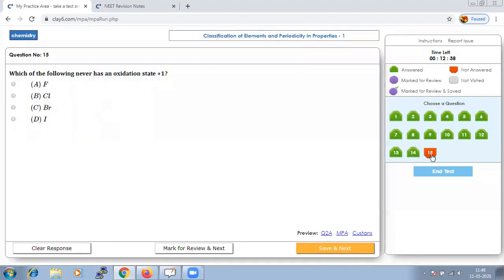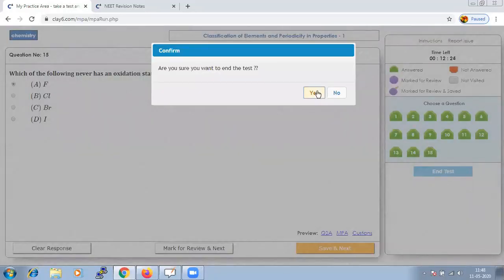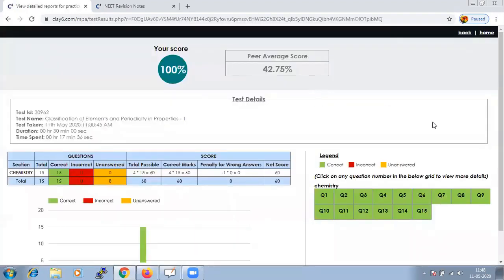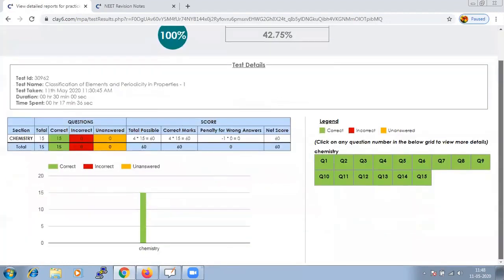We have reached the last question. Sorry, I have not marked this one. So we have completed all 15 questions. Let us give end test and see which are right.